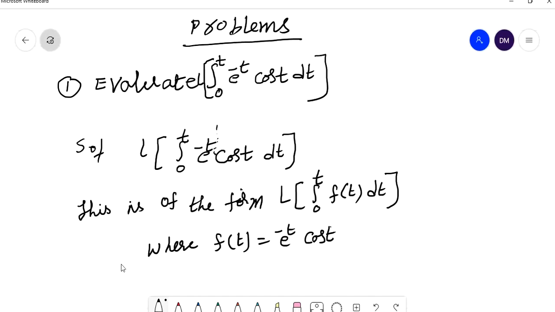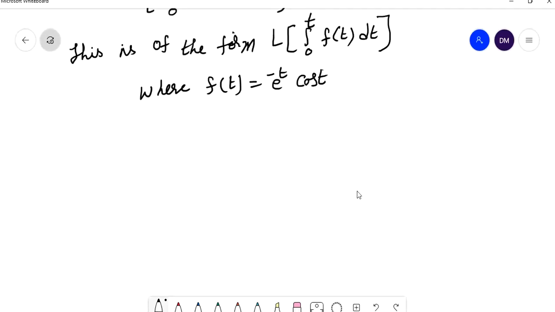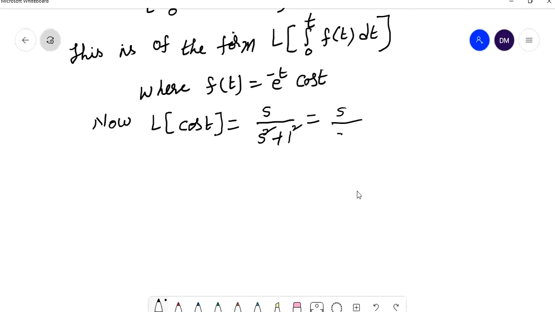By using that formula, L of cos t is s by s square plus 1 square, where a is 1. So this is equal to s by s square plus 1. Now I can find L of f of t.